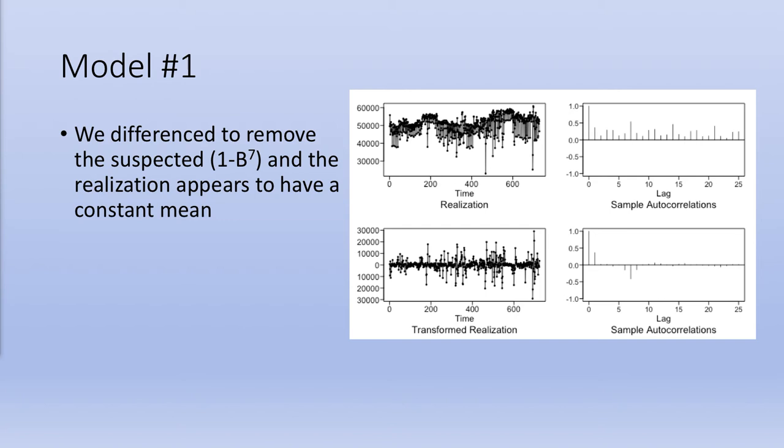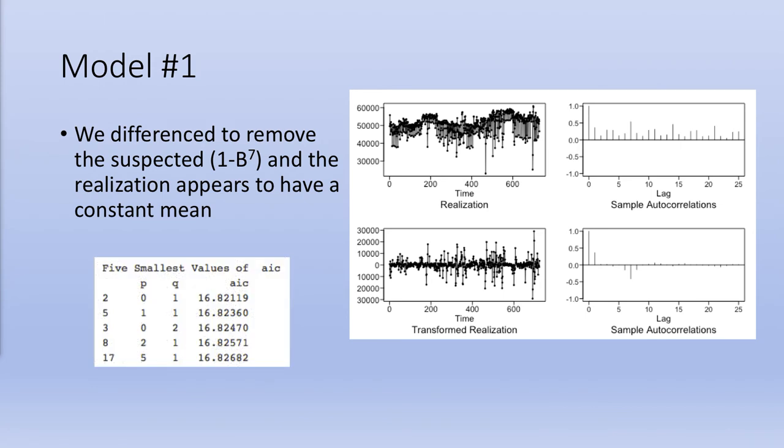We began by differencing the data to remove the suspected (1-B^7), and the realization appears to have a constant mean. We have non-constant variance and strong evidence against white noise. After differencing, we have a strong lag at 1 and 7. The 1 may indicate the wandering that we suspected in the realization. Identifying the model with AIC, we see the MA(1) model scored the lowest, and we move forward with that model.